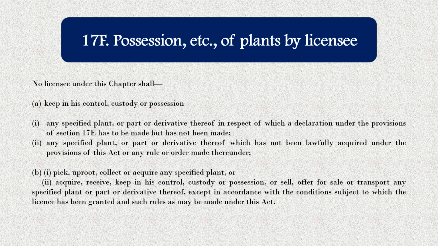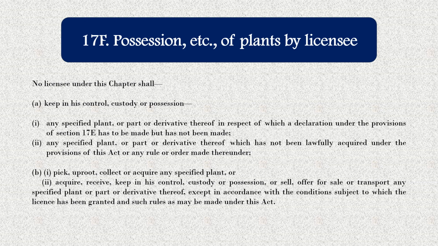So no licensee under this chapter shall keep in his control, custody or possession any specified plant or part or derivative in respect of which a declaration under the provisions of section 17A(e) has to be made but has not been made, so that they cannot keep those things with them until they have declared the same to the chief wildlife warden, or any specified plant or part which has not been lawfully acquired under the provisions of this act or any rule or order made thereunder.